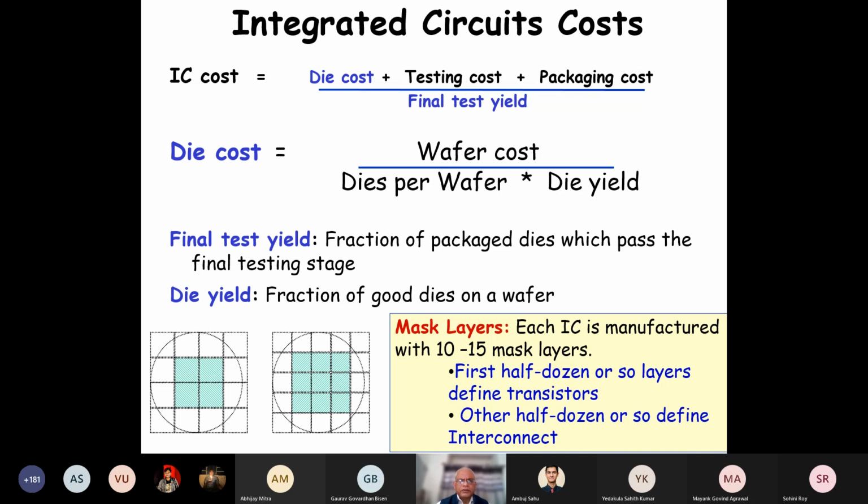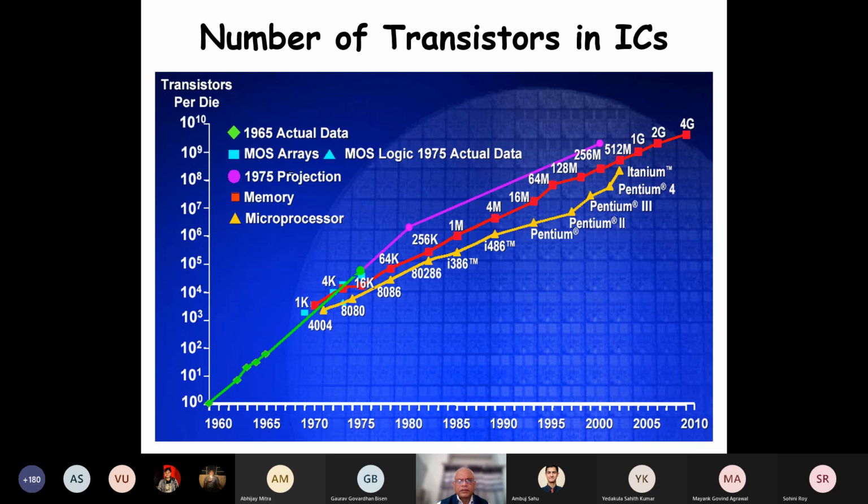And then we have this VLSI manufacturing process, through which we have 10 to 15 mask layers. The first half a dozen or so define the transistors, and the top half a dozen define the interconnect on these transistors.